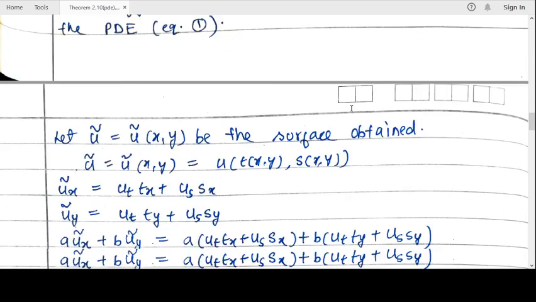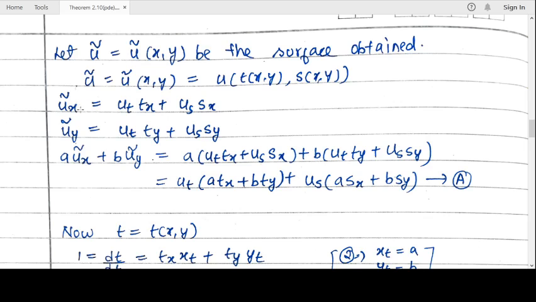So we will first find the derivative of u tilde with respect to x. u tilde is u, a function of t and s. So when we differentiate it partially with respect to x, first we differentiate u with respect to t, then t with respect to x, plus u is also a function of s, so u with respect to s, s with respect to x.